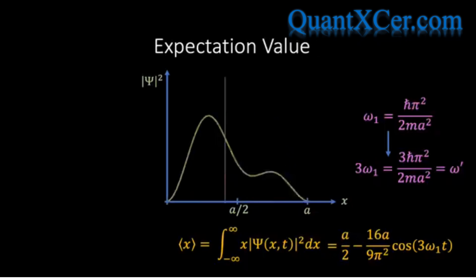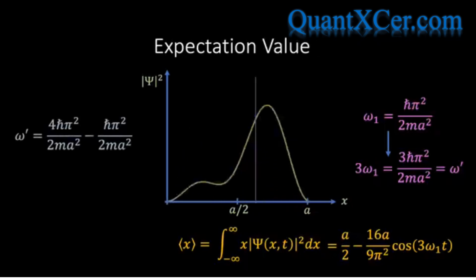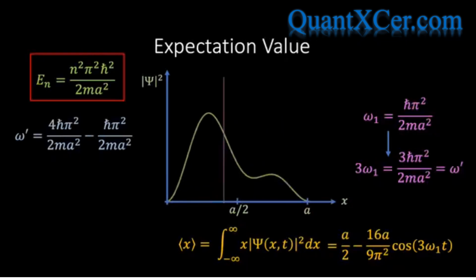Now if you look carefully, you notice that we can write ω' as the difference of 2 terms, and if you recall the energy equation that we derived earlier for the particle in the infinite square well, we see that we can write ω' as the difference between the energy of the first excited state and the ground state divided by the reduced Planck's constant. And finally, we can rewrite the angular frequency in terms of the oscillation frequency, and we arrive at the following